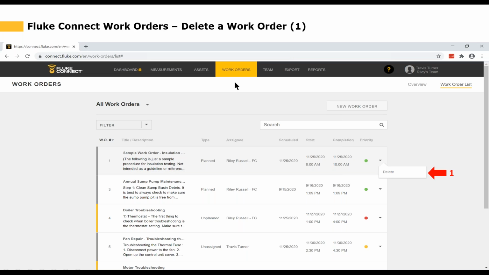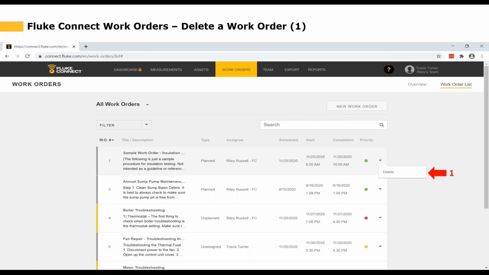To delete a work order, that's also very simple. You click on the Work Orders tab, find the work order that you want to delete, and go to the very far right-hand corner, click on the drop-down box there, and they'll give you an option that says delete. So we'd click on this drop-down box, select the delete option. That's the only option that will appear.